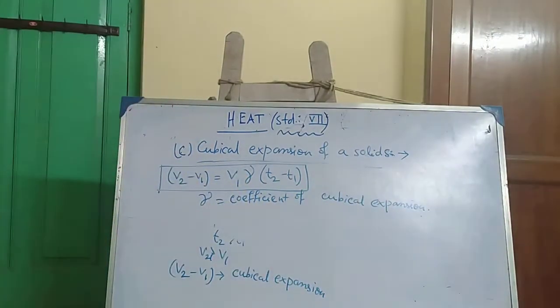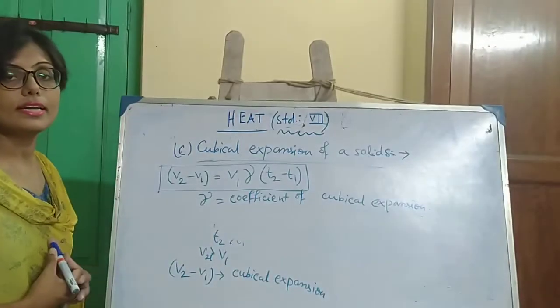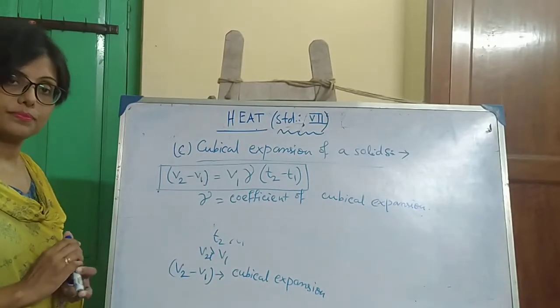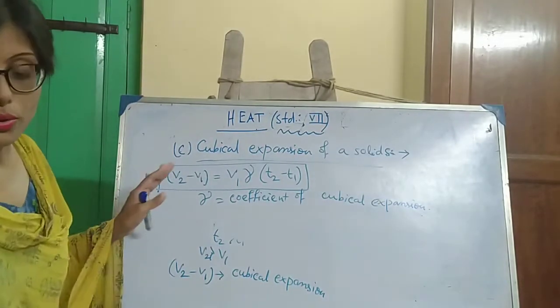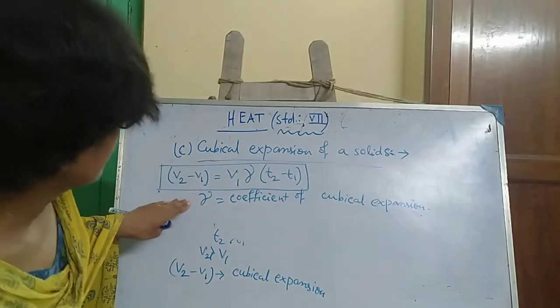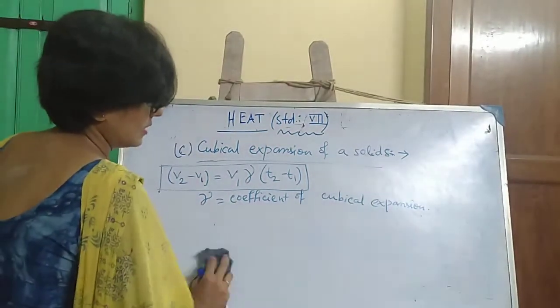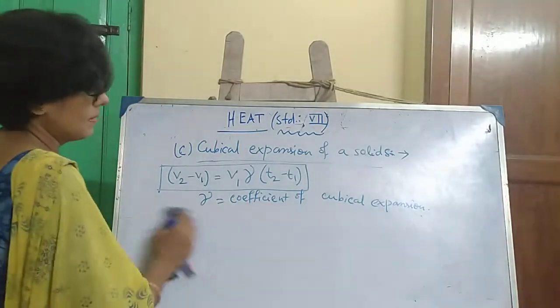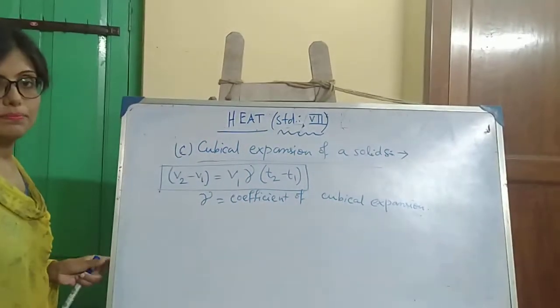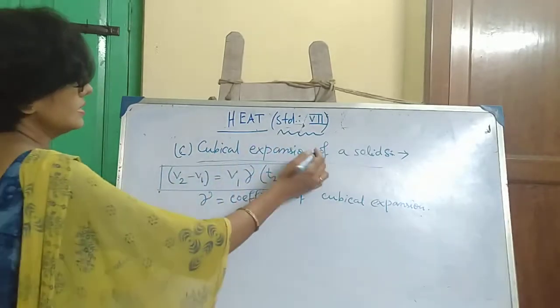Clear? Now look at the expression, and from this expression it is clear on which factors the cubical expansion depends.